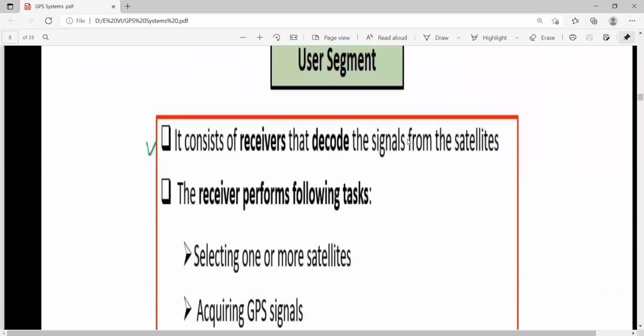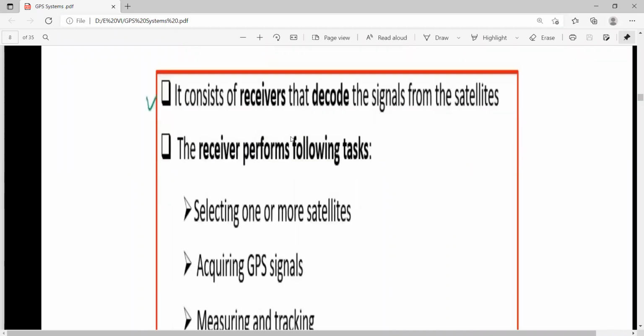Now coming to our role, that is the user segment. It is also a very important segment, the third component of the GPS system. This third component consists of receivers that decode the signals from the satellite.